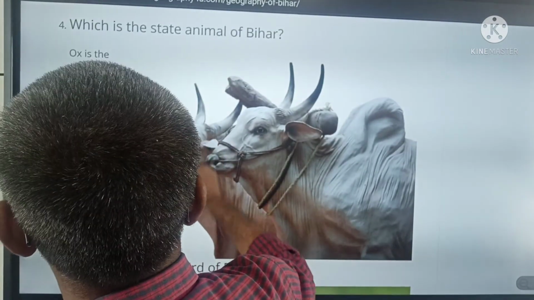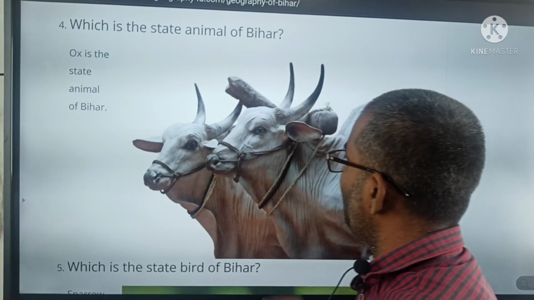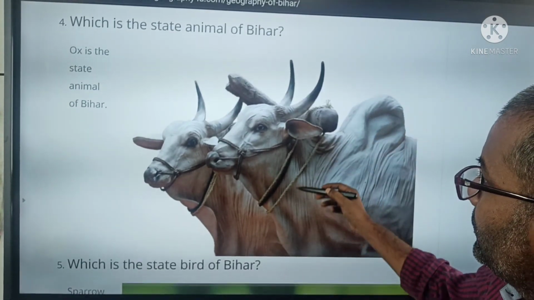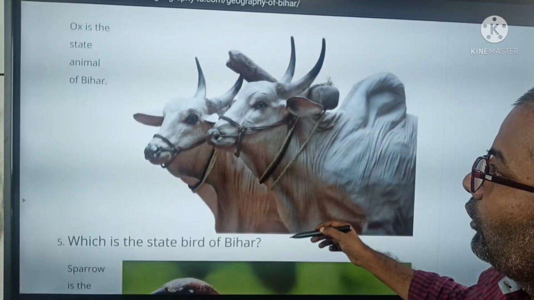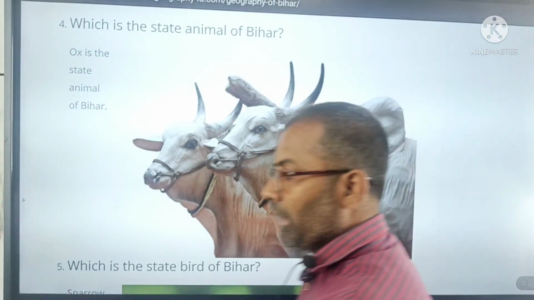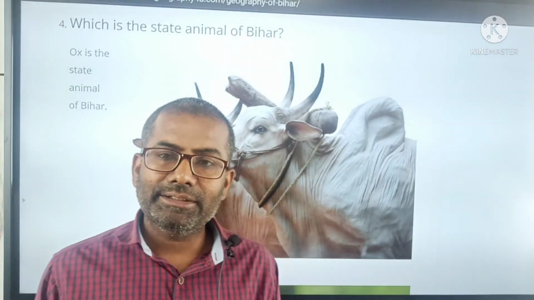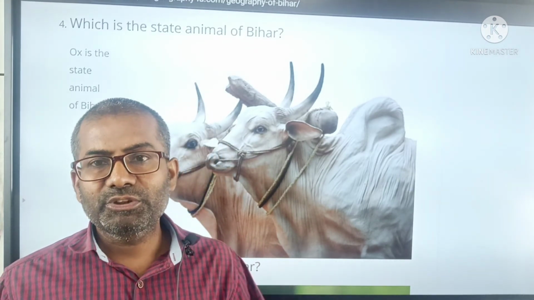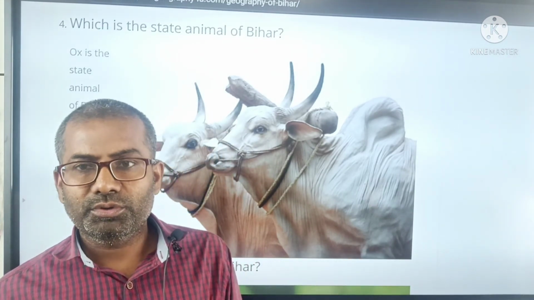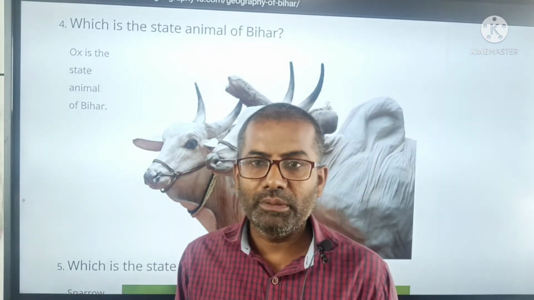The ox is the state animal of Bihar. But now you can see, because of technology and the coming of the tractor, the use of ox is not so much.